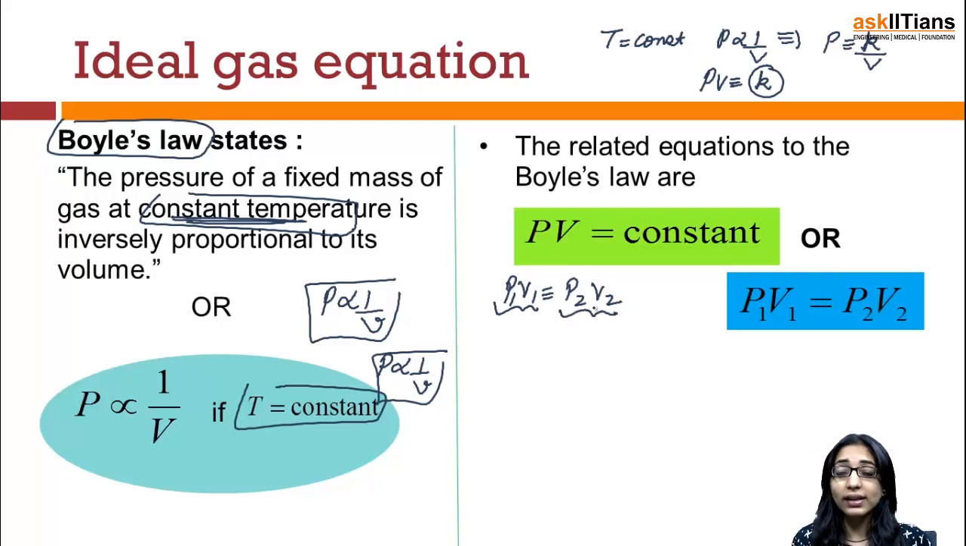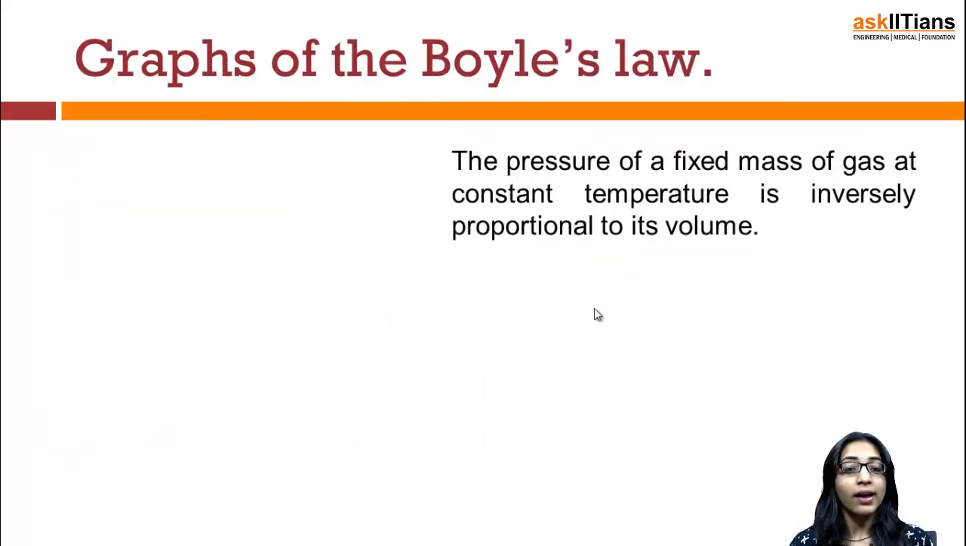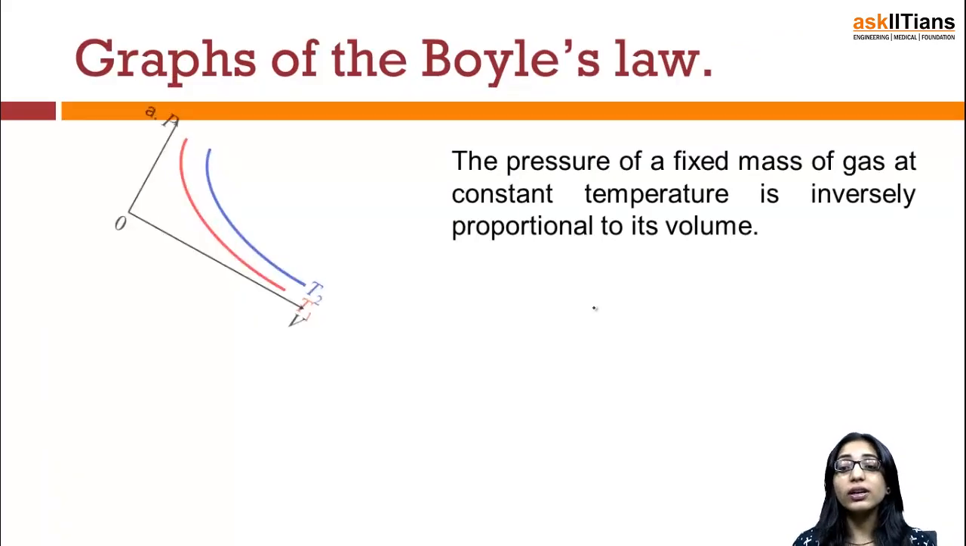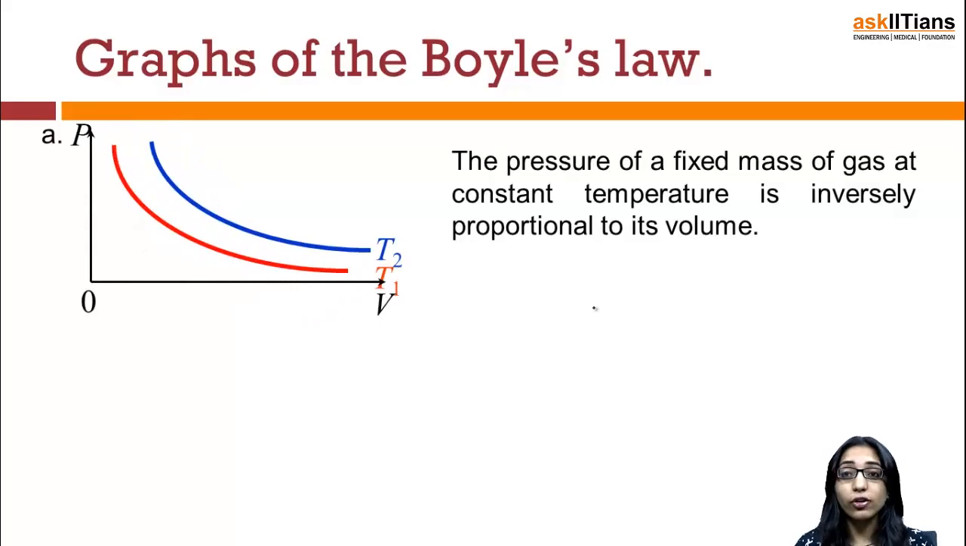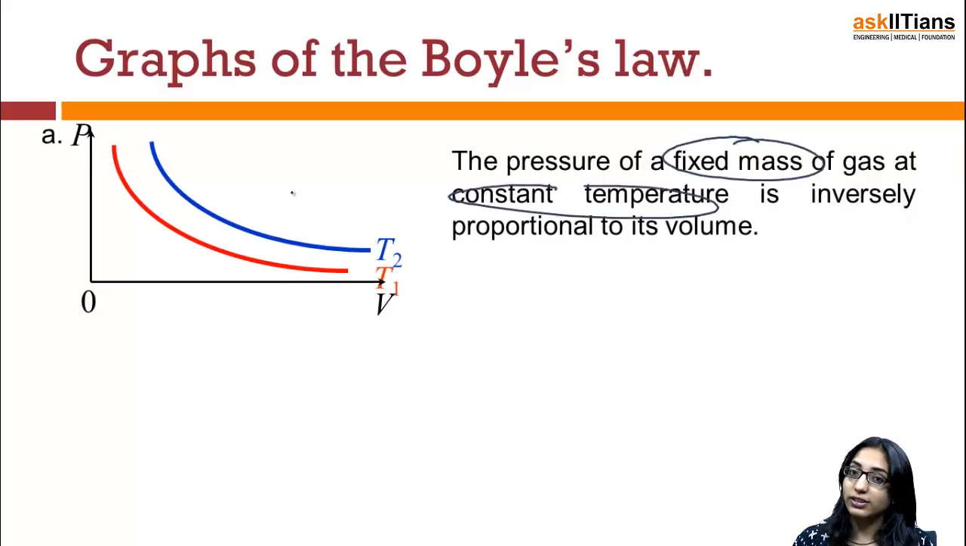But you have to keep in mind that for the complete condition, the temperature of the system has to be kept constant. Now once we are done with this, let us move over to what we mean by the graphs of Boyle's law. So, the pressure of a fixed mass of a gas at a constant temperature is inversely proportional to its volume. So, what we have to keep in mind is that the gas you are taking should be fixed in mass and the temperature should also be constant.